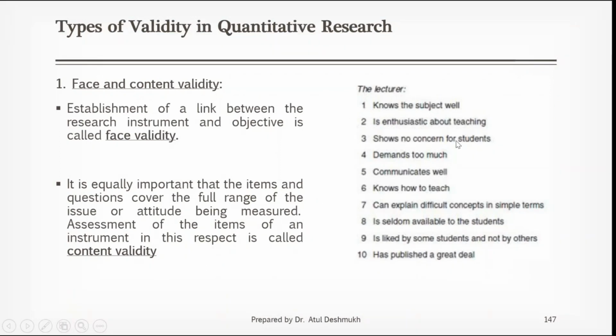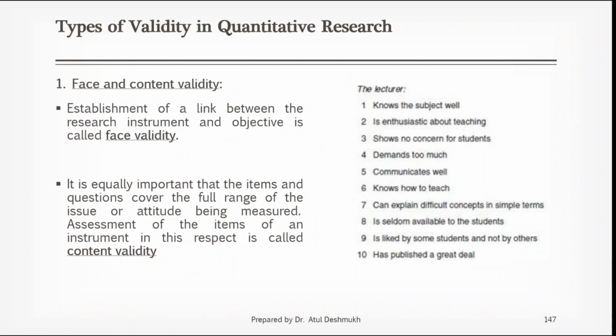Now, this particular statement has no face validity. Why? Because there is no link between the research question and research objective. So here the link is lacking. Hence, this is not satisfying face validity. So in face validity, what are we doing?